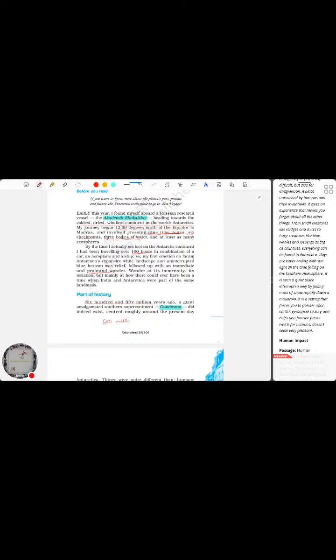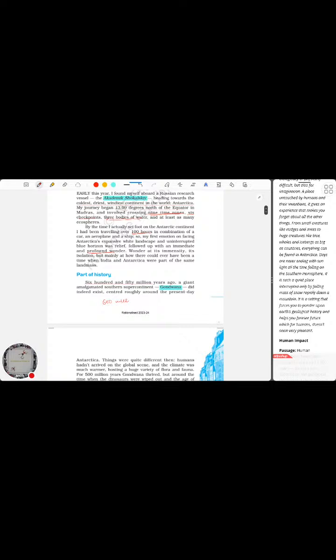And as soon as he reached Antarctica, he had a sigh of relief and wonder. He wondered how this particular continent could be a part of the amalgamated southern supercontinent named Gondwana, how it could have been a part of it. India and Antarctica could have been under the same landmass. That's how he was wondering.